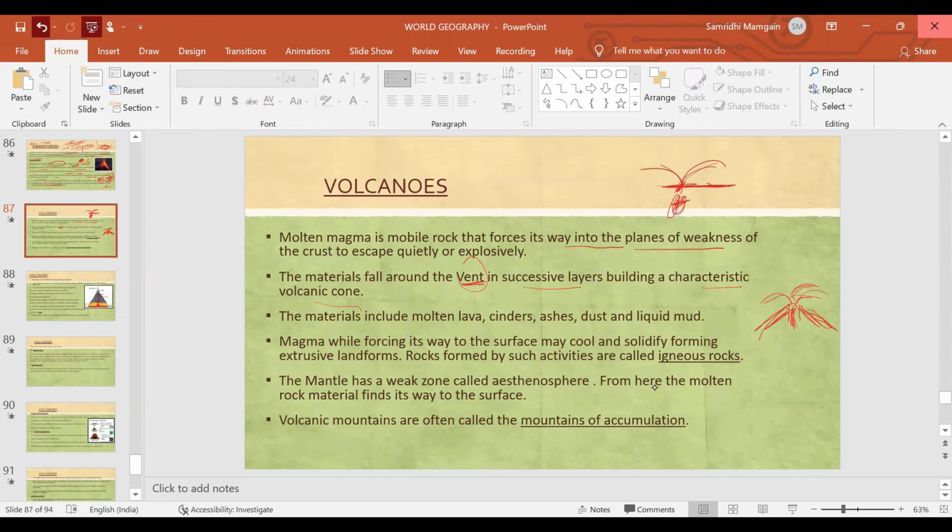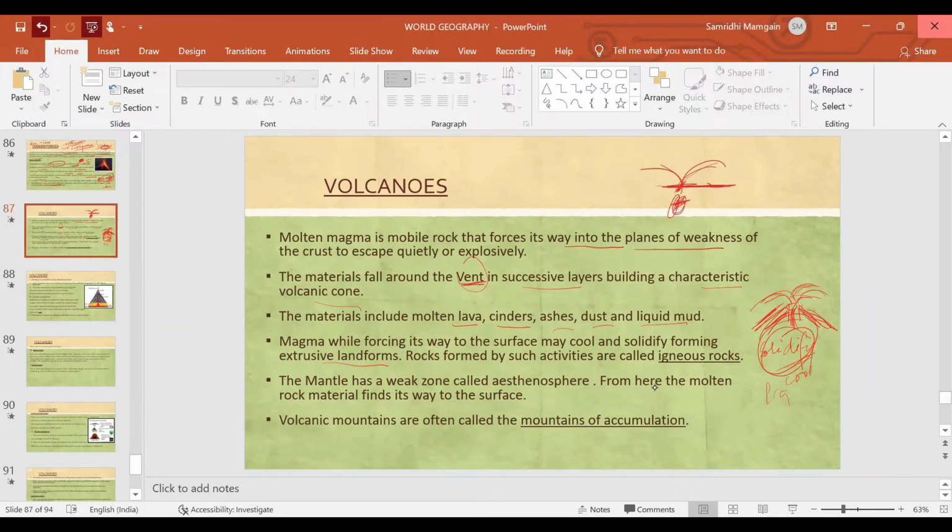The materials include lava, cinders, which are basically some rocks that come out, ashes, dust, and liquid mud. So a lot of material comes out of a volcano. Magma, while forcing its way to the surface, may cool and solidify, forming extrusive landforms. This magma is hot when it comes out, but with time it gets cool, and then it solidifies.